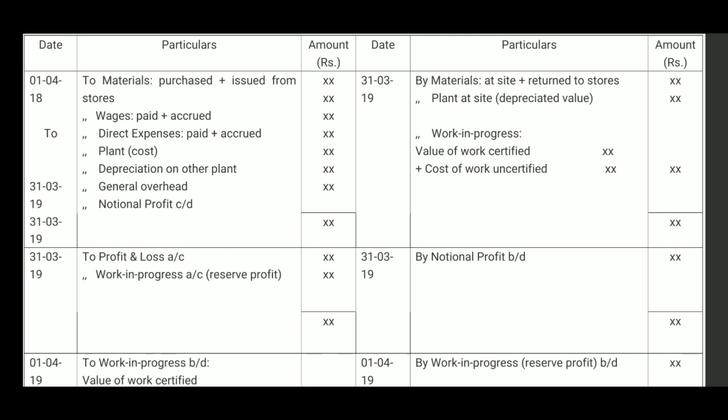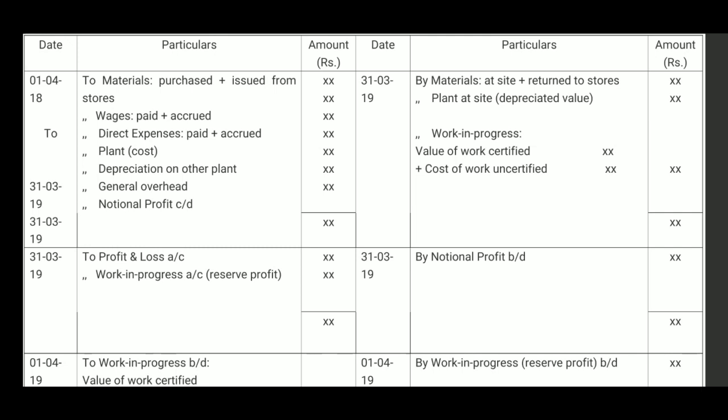Next is plant. Here the plant which is used exclusively for this contract for the whole accounting period is included here, plant at cost. And with regard to this plant, see the credit side. By plant at site, depreciated value is included here. Plant at cost is debited and plant at site depreciated value will be included. The difference represents depreciation on this plant.